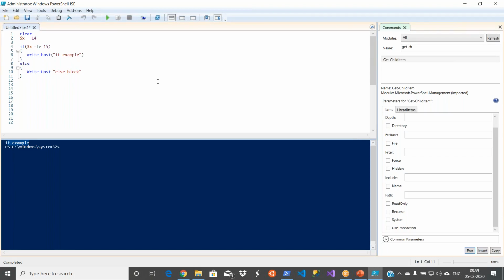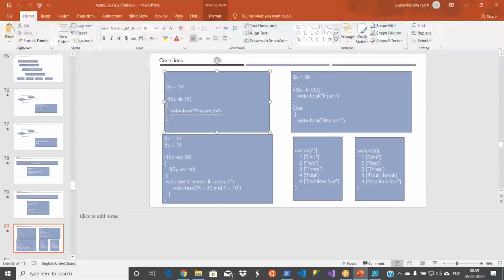You just extend it. And you also have nested ifs as well. I mean, you can write ifs within ifs within if. Again, it is the same thing. You just need to ensure that your open brace and close brace are perfect. So let's take this. I already wrote this one.